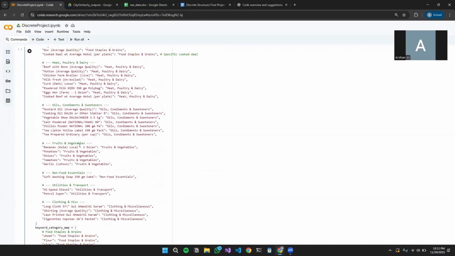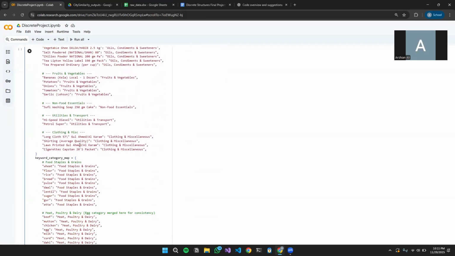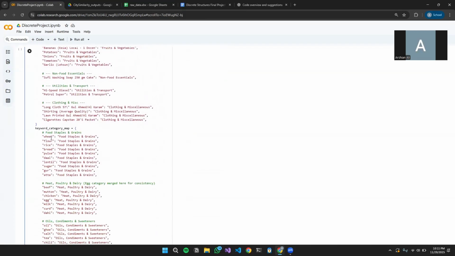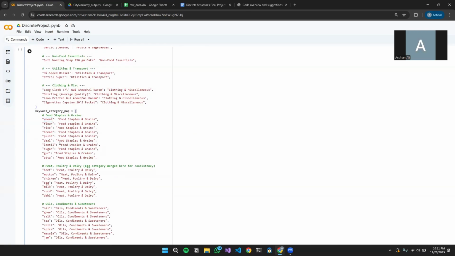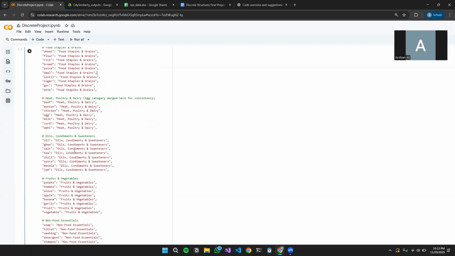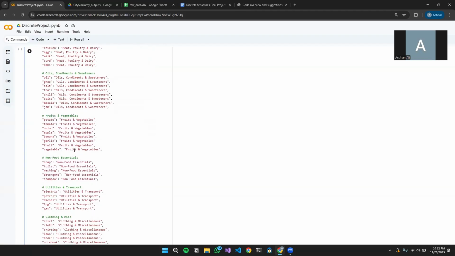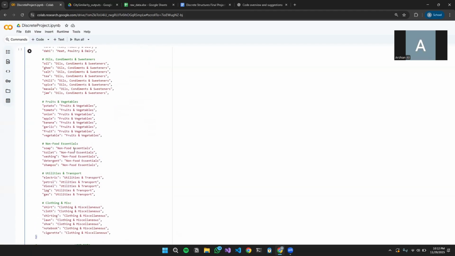And as for the ones that weren't exactly mapped, we put some keywords into our code, and whenever our code came across those keywords, the code mapped those products into the specific categories that they belong to, as can be seen in the mapping part of the Python code.